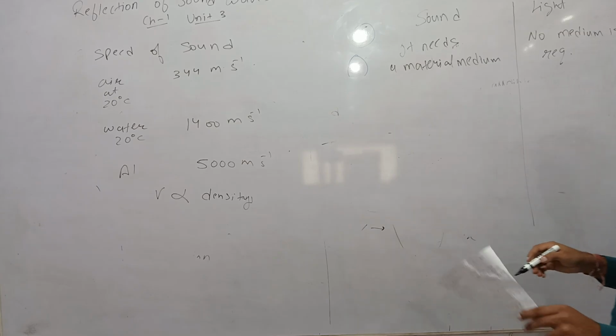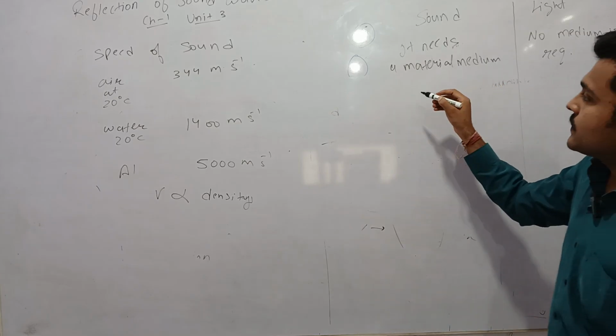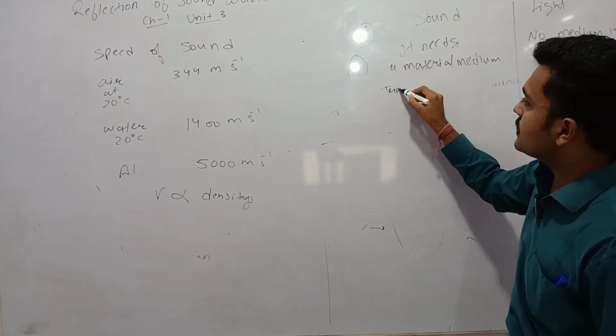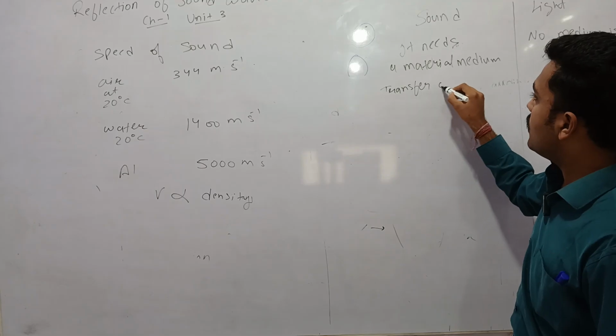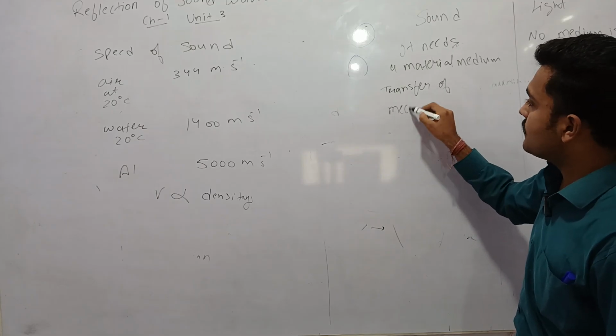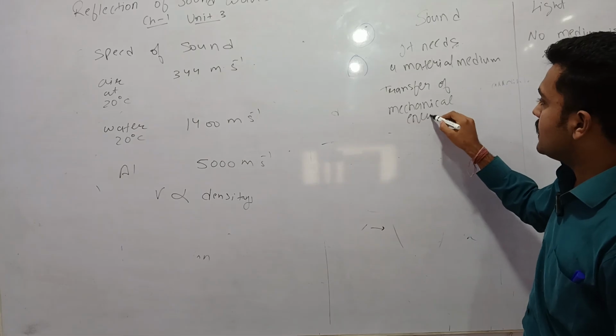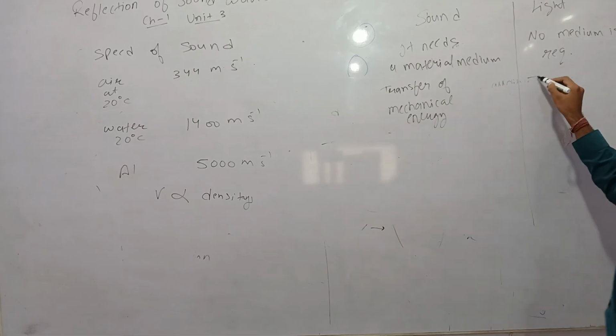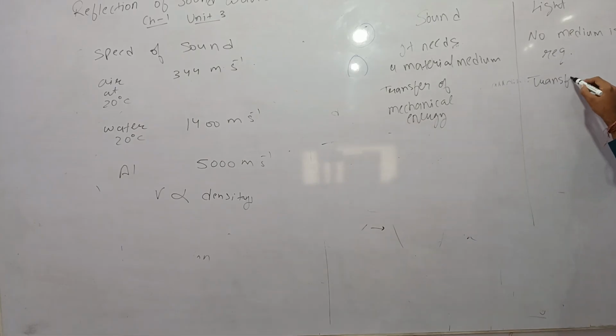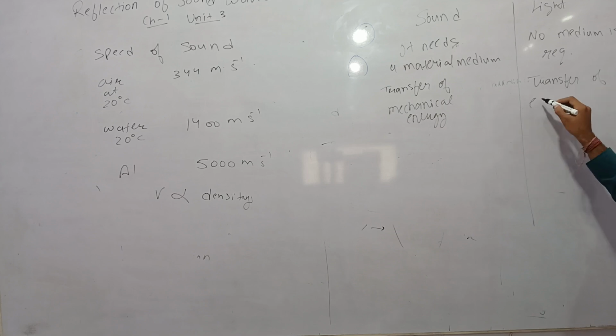Then is the transfer of energy. Sound is the transfer of mechanical energy, and light is the transfer of electromagnetic or EM energy.